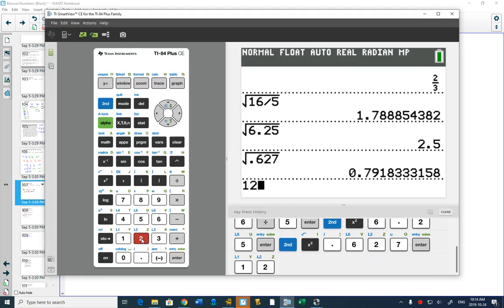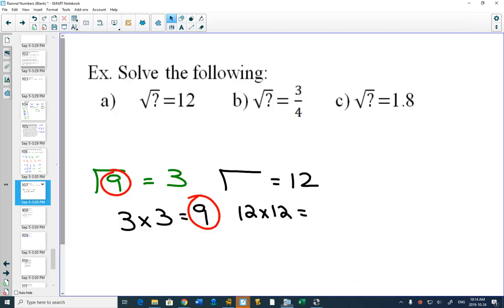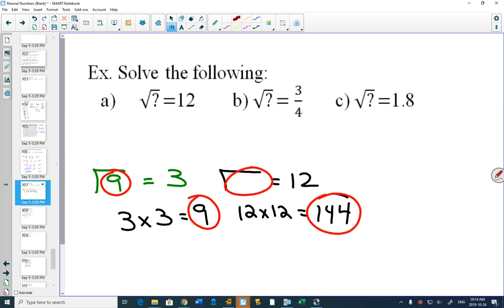What is 12 times 12? 144. Since 12 times 12 is 144, what number's inside that square root? 144.